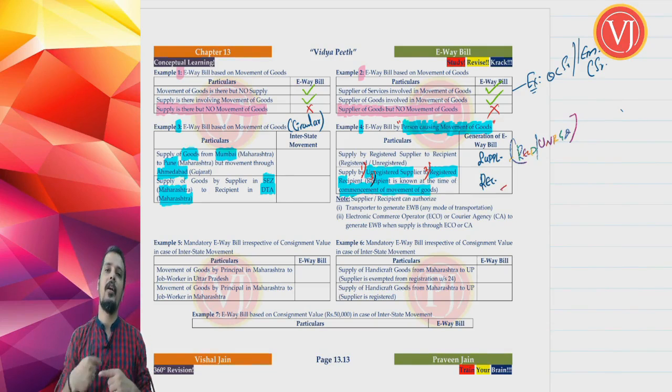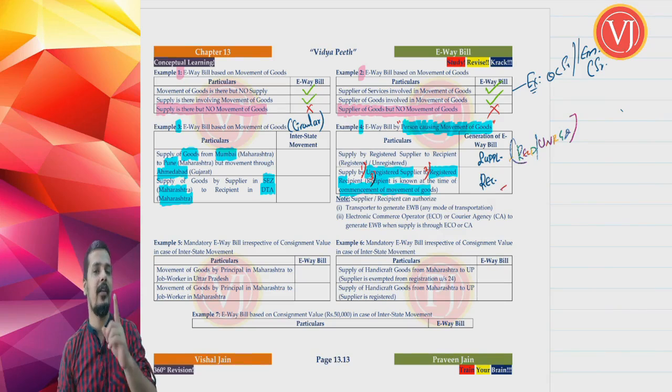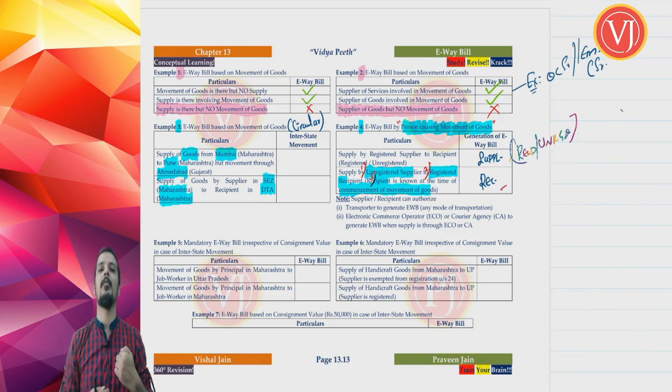You, the registered recipient, have placed an order to the unregistered supplier, and based on that order I am leaving from my shop and coming to your shop. So that is a scenario where you are talking about recipient is known at the time of commencement of movement of goods. And as I am unregistered supplier, they don't want me to generate e-waybill.